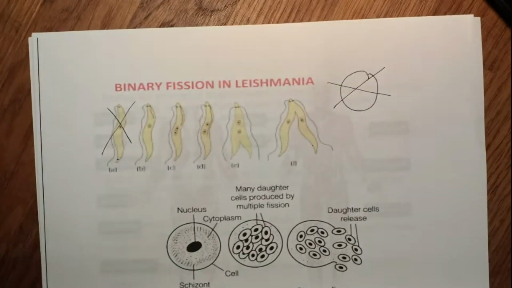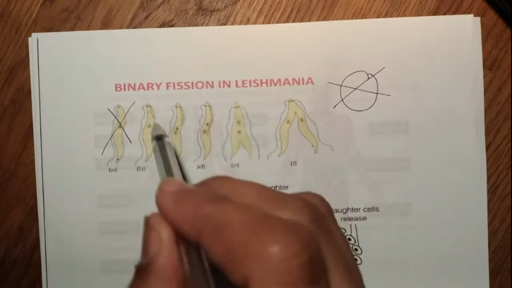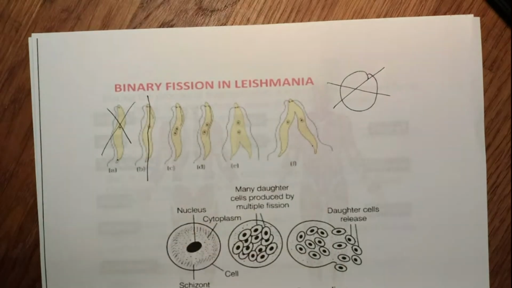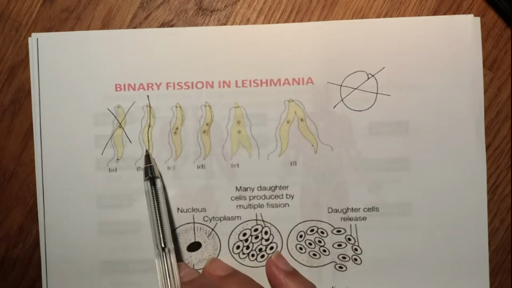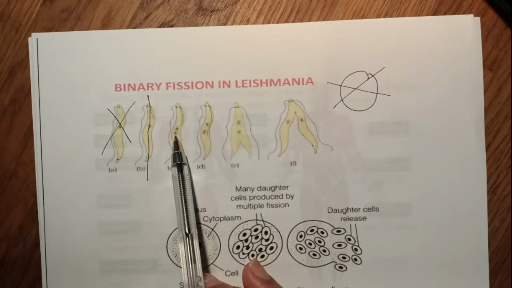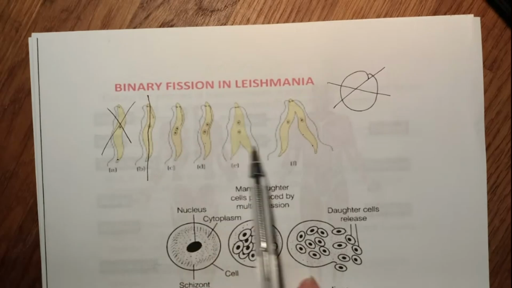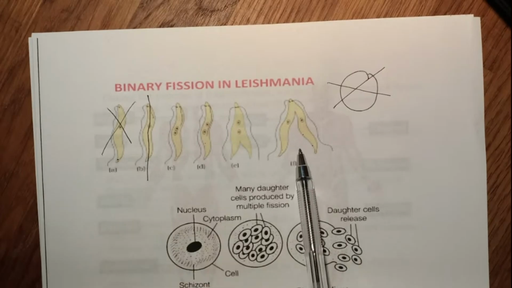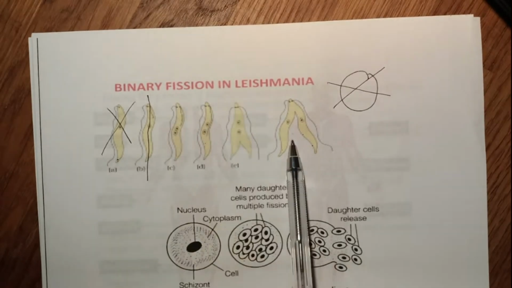But Leishmania is elongated, it has got a hair at one end, so the division takes place in a particular plane. It is not a random plane, it is a definitive plane. So this is a plane of division. Okay, it takes place in this plane. So one Leishmania cell gets divided into two Leishmania cells, the nucleus divides, the cytoplasm divides, and the cell division takes place, and one maternal cell gives rise to two daughter cells. So that is binary fission in definitive plane.